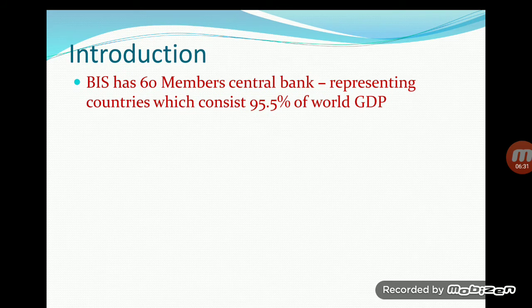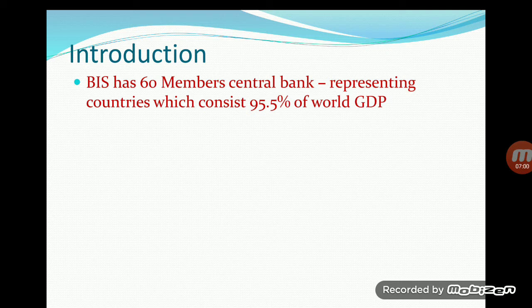As of now, BIS has 60 members, that is central banks, representing countries which constitute 95.5% of world GDP. Means 60 central banks in the world are members of this BIS, and around 96% of the world's GDP is covered by these members.